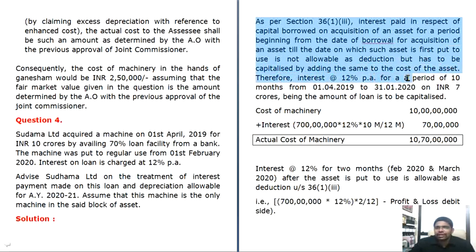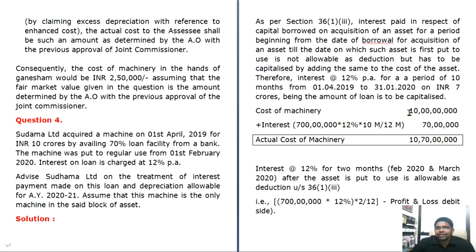Therefore, interest at the rate of 12% for the period of 10 months from 1/4/2019 to 31/1/2020 on 7 crores, being the amount of loan, is to be capitalized, because the asset is put to use only from 1st of February 2020. Till then you have to capitalize it. So what is your interest rate?